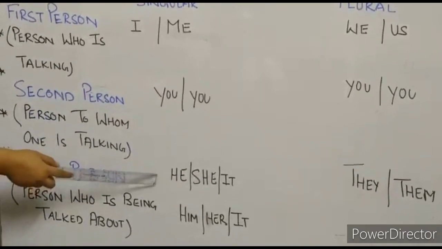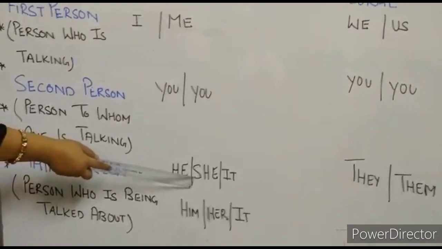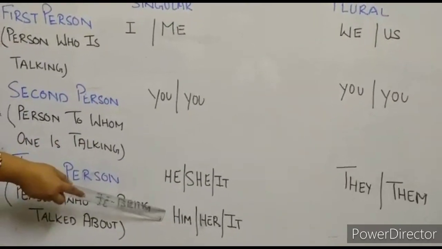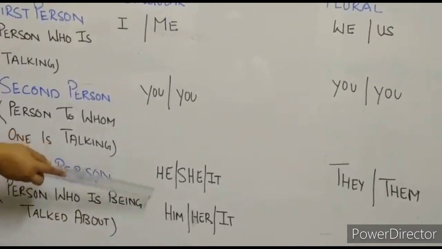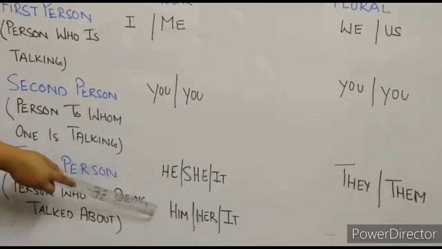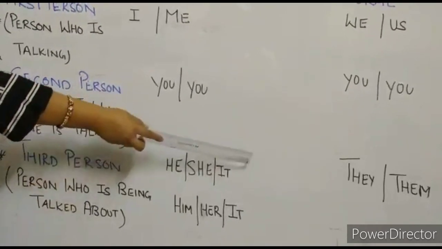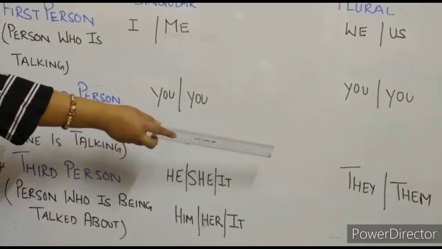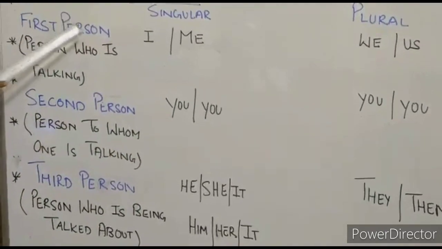Here in subject place, we will use he, she or it. And in object place, it will be him, her, it. That is before the verb, after the verb. And in plural form, it is they in the subject place and them in the object place. Now please have a look once again.